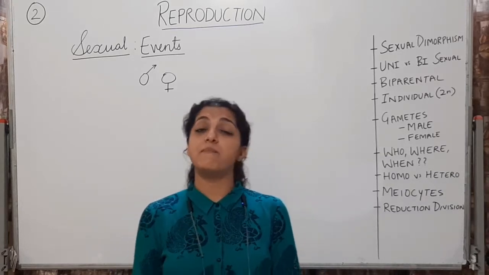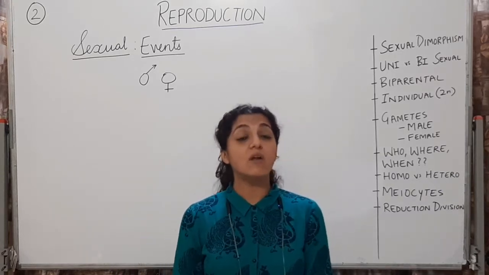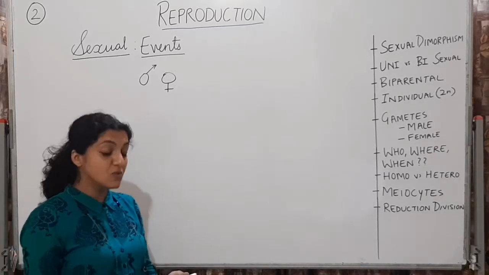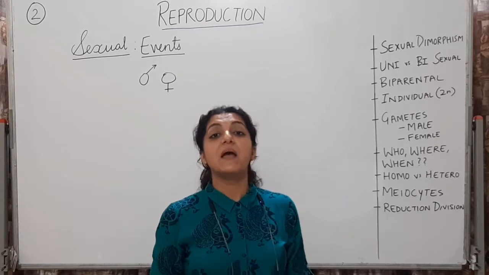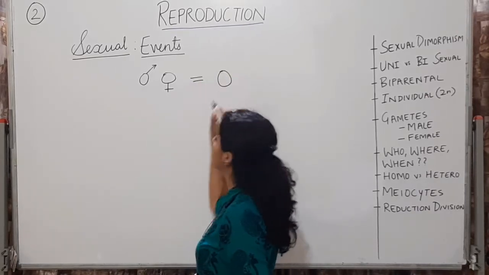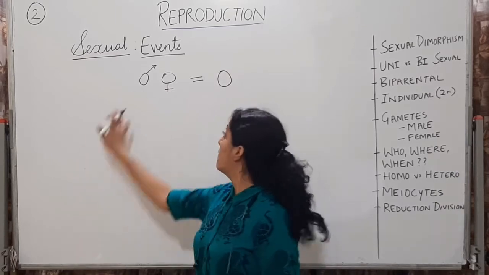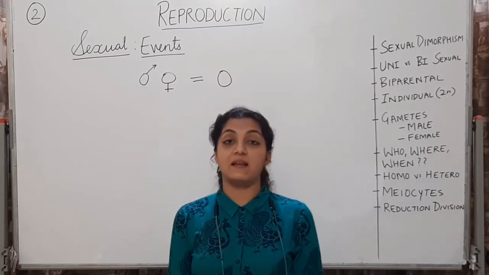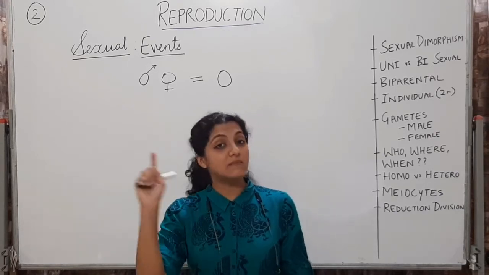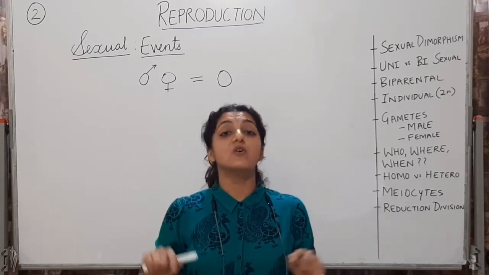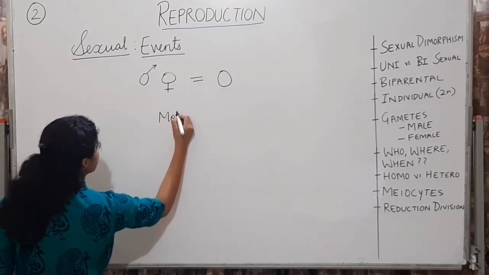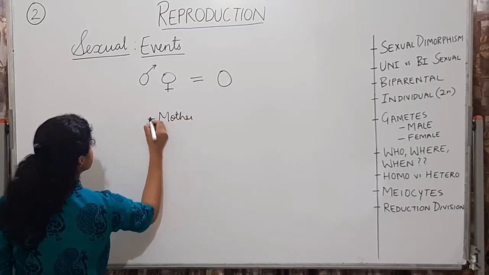Now, sexual reproduction means involvement of both these individuals to produce one offspring. Both of these individuals will be producing a third individual, one male and one female. Imagine you have one mother and one father. The mother is the female, whereas the father is the male.